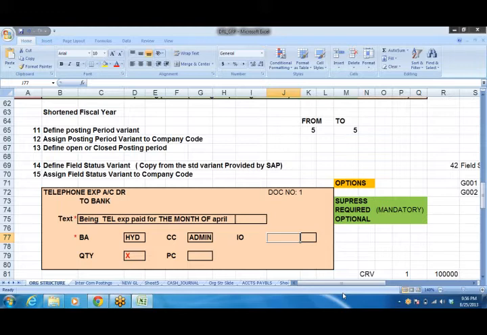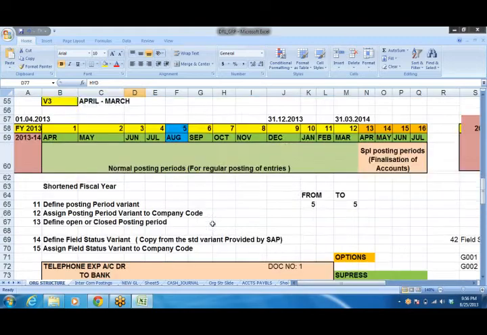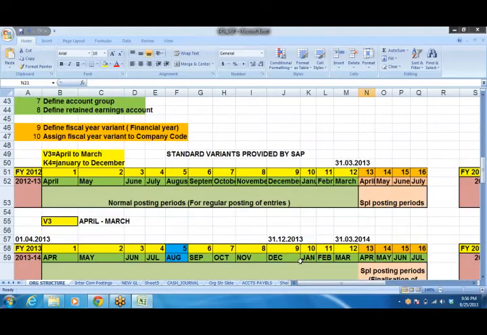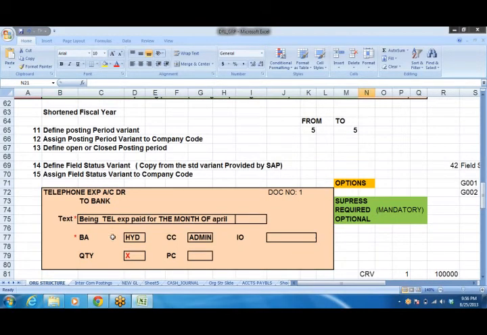Relevant data means, say for example, business area. Business areas, whatever you have defined, out of that any one you have to enter. Of course, even if you enter region of Hyderabad, if you enter Bangalore, system takes, but ultimately that comes to that respective user's head, why you have entered a wrong entry, right? But system will allow only business areas, whatever that have been defined. So at the time of capturing the information itself, we have to bifurcate the information, business area, cost centers, right? All these things has to be done. So that facility SAP has given.